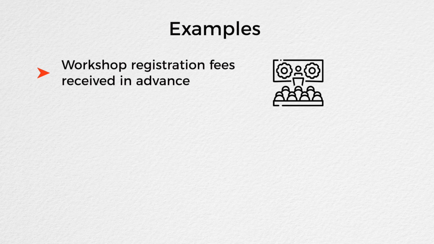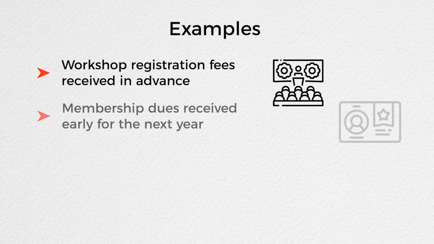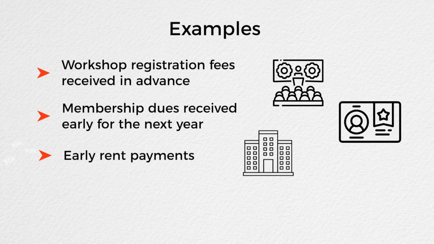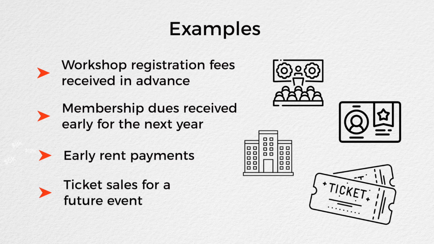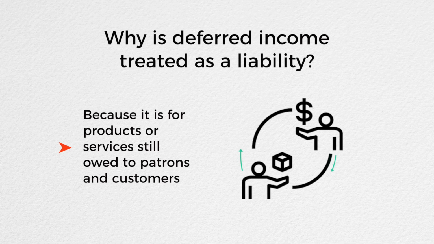Some common examples include workshop registration fees received in advance before the event, membership dues received early before the next fiscal year, early payments of tenant rents, and early receipt or ticket sales for future events. Why is deferred income treated as a liability? Because it is for products or services still owed to patrons and customers.